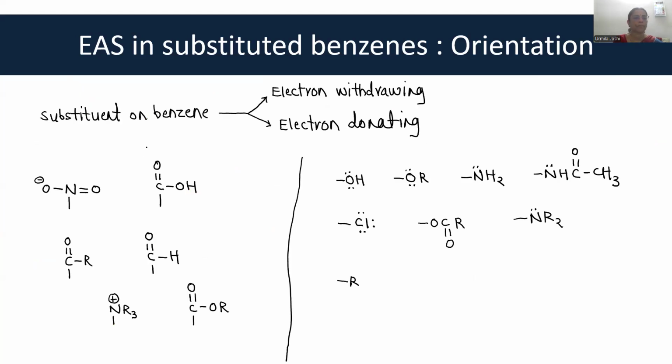Now, let us go to which substituents are electron withdrawing, which are electron donating. Just remember one thing, you need not memorize this chart of electron donating and electron withdrawing substituents. If you know the periodic table well, then you will be able to derive it yourself. And that is the beauty of organic chemistry. You need not memorize a lot of things.